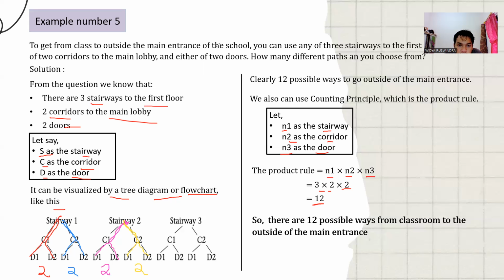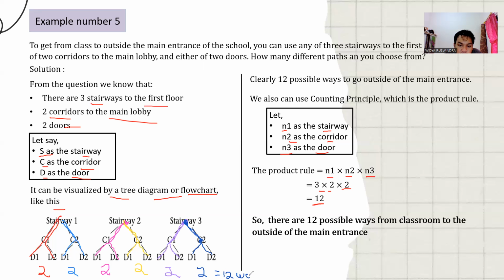And stairway 3, we go to corridor 1 and use door 1, and another way is stairway 3 to corridor 1 and door 2, and we get two ways again. Next, stairway 3, we go to corridor 2 and use door 1. This is one way, and another way is stairway 3 to corridor 2 with door 2, and this is two ways. So the sum of all, we get 12 ways.